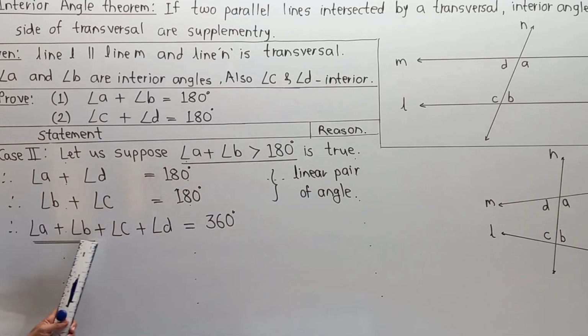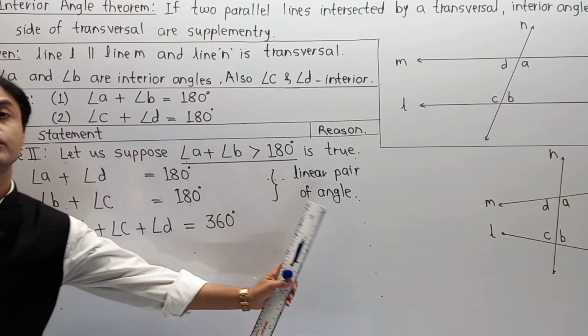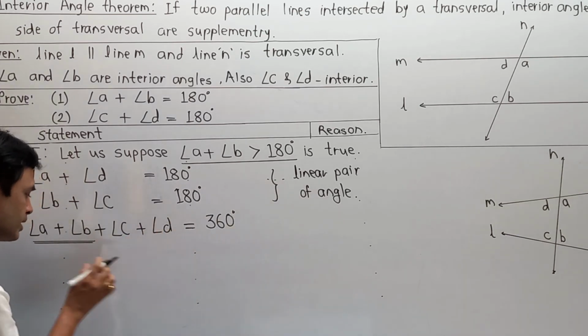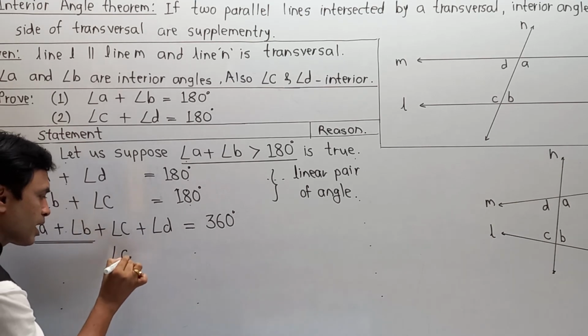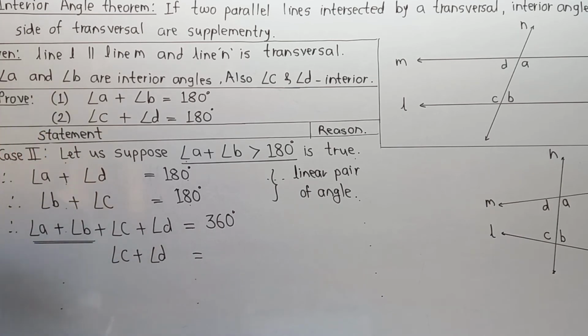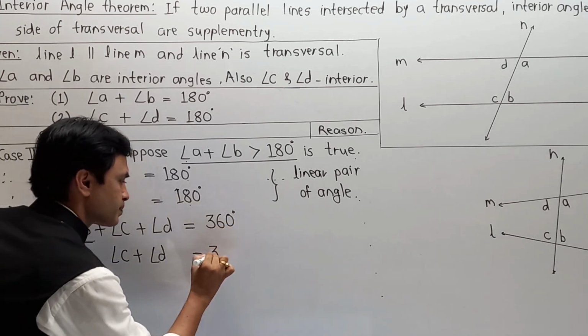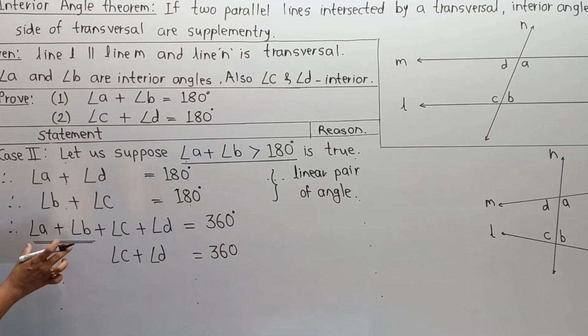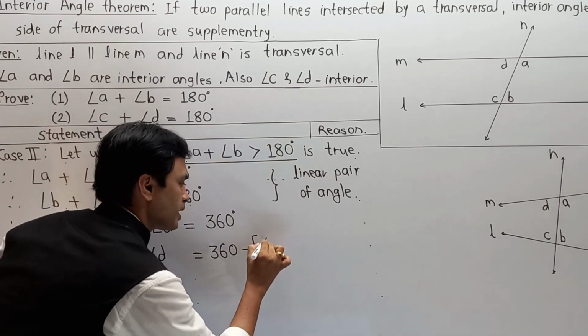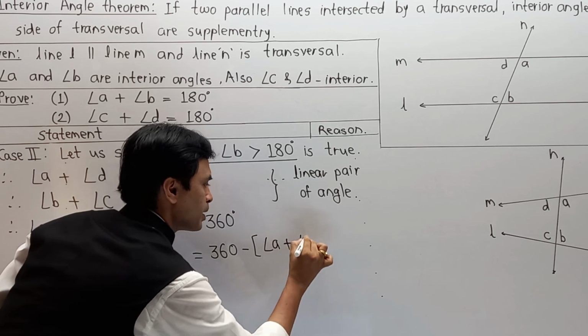So this addition of angle A plus angle B I am going to shift to the RHS. Then angle C plus angle D is equal to 360, and shifting this angle A plus angle B over there, so minus in brackets angle A plus angle B.